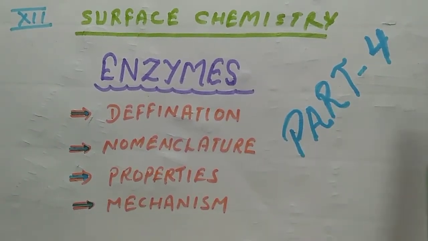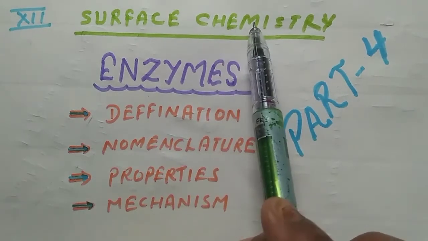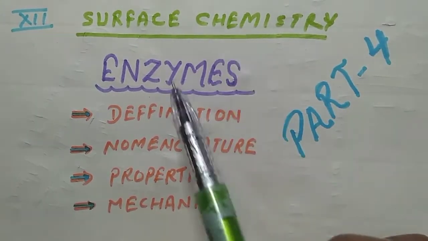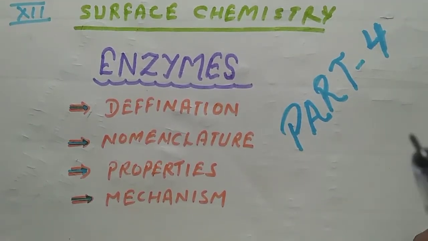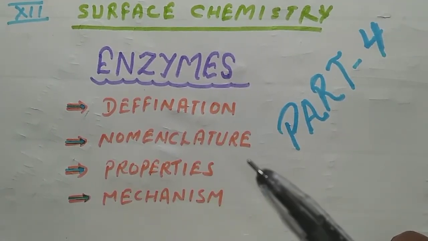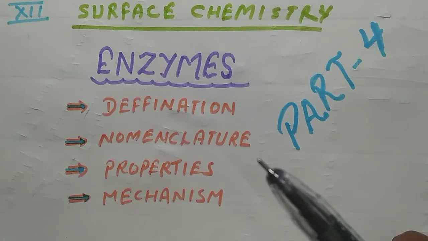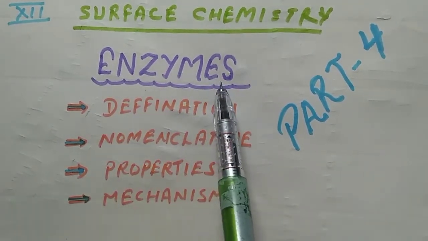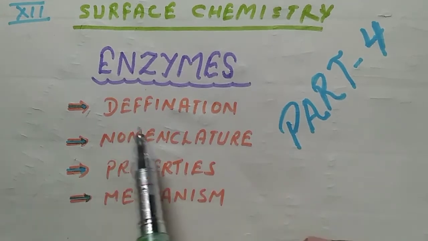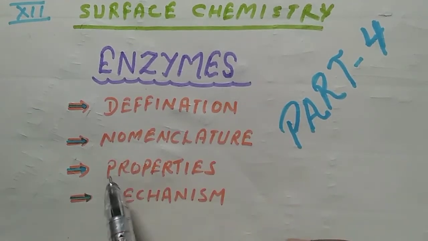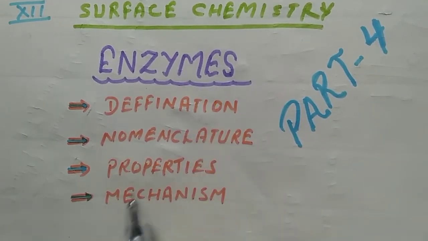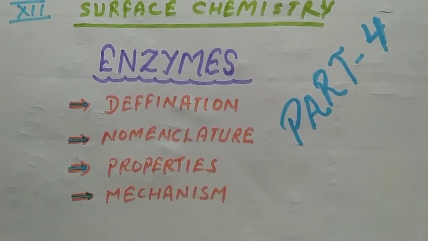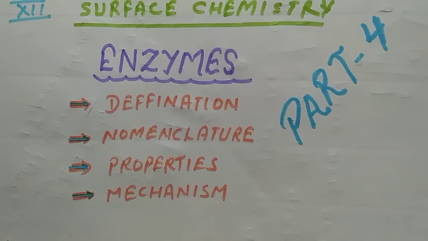We are studying chapter 5, surface chemistry. This is the fourth part of this chapter. In the starting videos we have discussed adsorption and catalysis. In this video we will discuss enzymes. What are enzymes? How can we nomenclate them? What are the properties of enzymes and what is the mechanism of enzymes, how they work on the substrates in living beings?